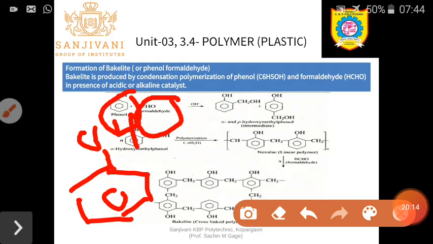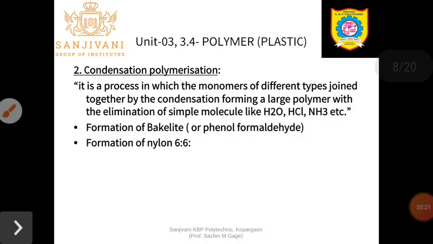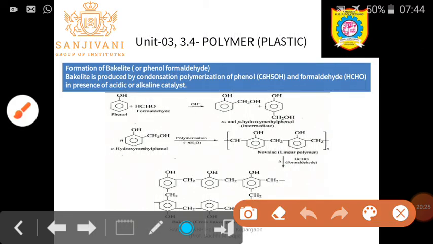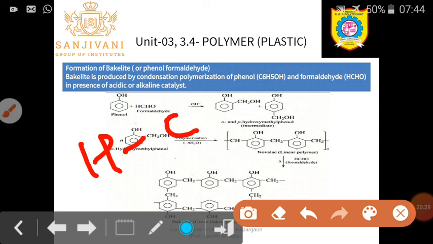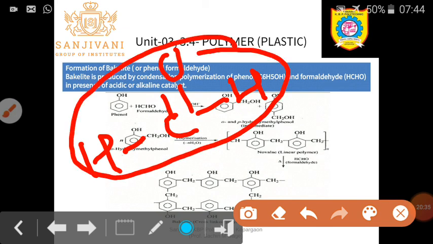The formaldehyde is H, C double bond O, H. That is the second molecule which participates in the chemical reaction.